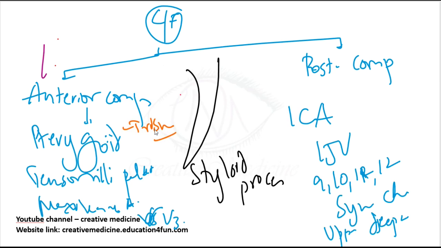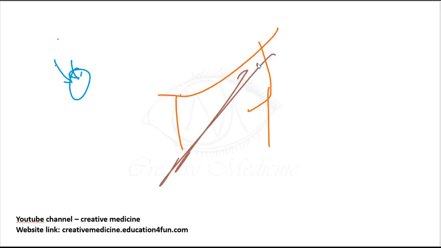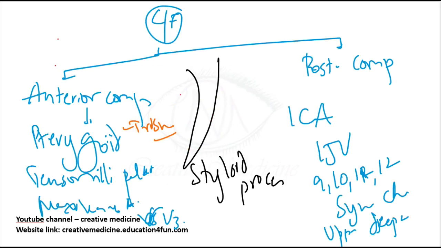There is also an external swelling seen behind the angle of the jaw, at the posterior part of the middle one-third of sternocleidomastoid, and this will also cause odynophagia. So these are the main symptoms of the anterior compartment.